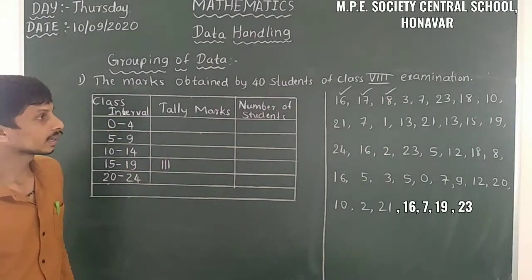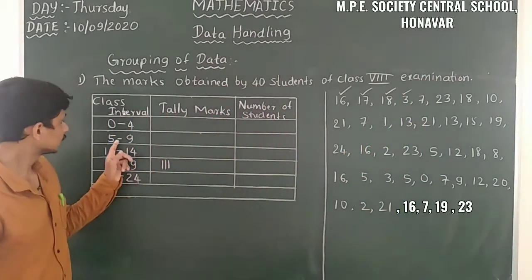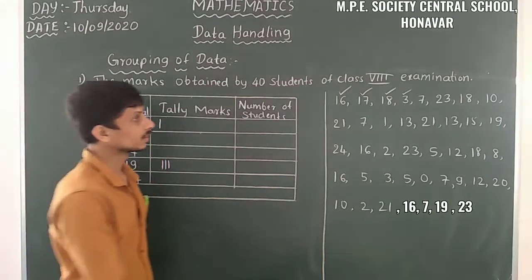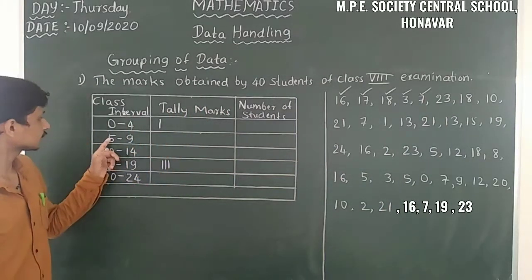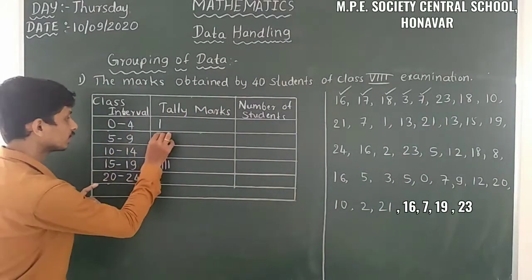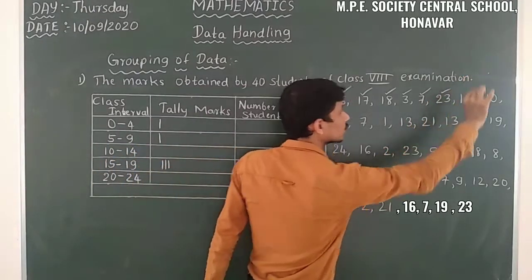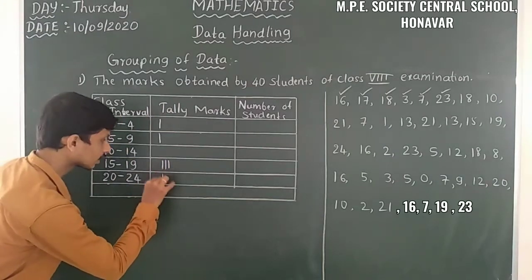Then here it is 3, yes, 3 is between 0 to 4, I will take the tally mark here. And then next it is 7. 7 means here is 5 to 9, 7 is between 5 to 9, so we have to take the tally mark here. Then here 23. 23 is between 20 and 24, I will take the tally mark here.